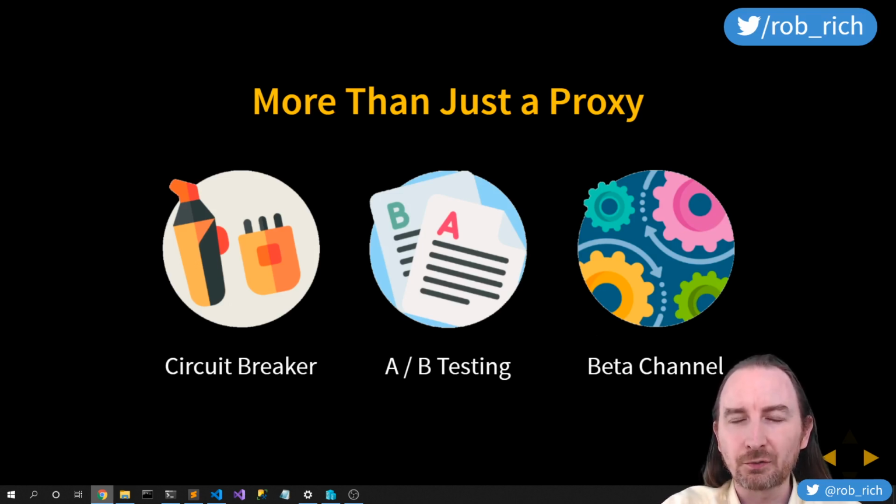Once that service comes back up and it's healthy, the circuit breaker has validated that the system is live, then we can flow traffic back to it, and that can happen automatically. We don't need to wait for a human to go reset the circuit breaker. In Service Mesh, the circuit breaker can reset itself when it's ready. All of these features are available in Service Mesh because we're standing between all of the communication in all our systems.